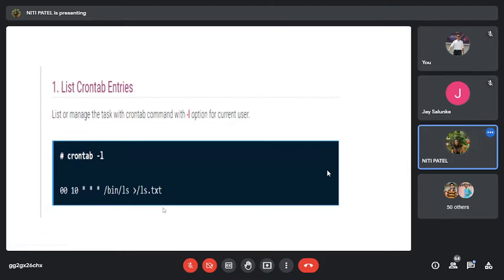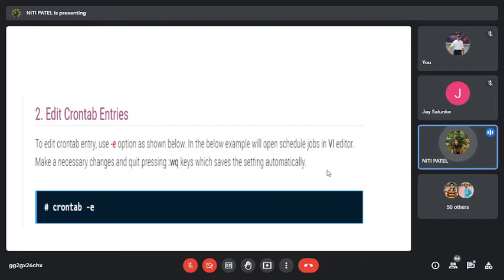Okay. If I want to create a cron tab entry, before we edit, if I want to create a cron tab file, the command used for creating is crontab -a and the file name. So what will this do? This command will create a cron tab file for that particular user who has logged in to the system.